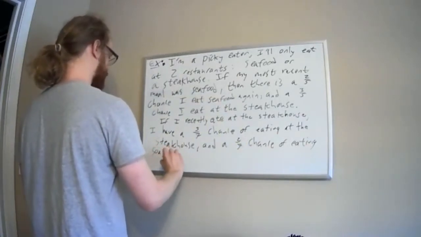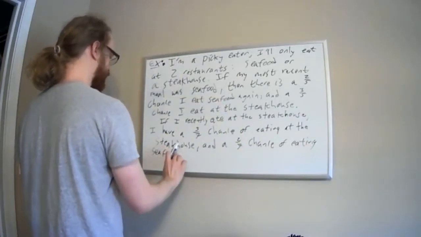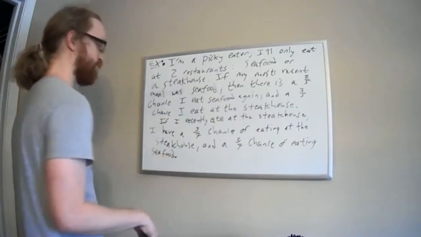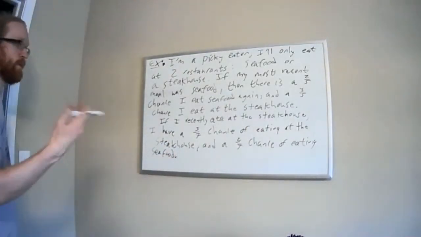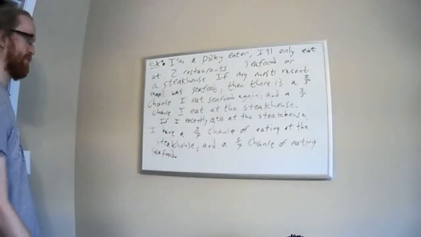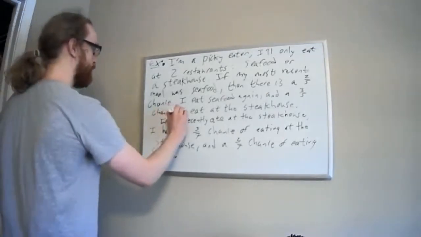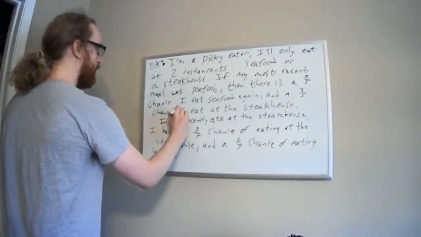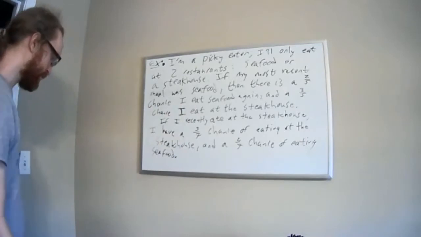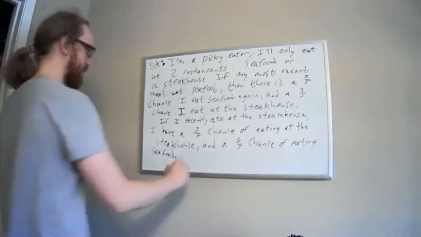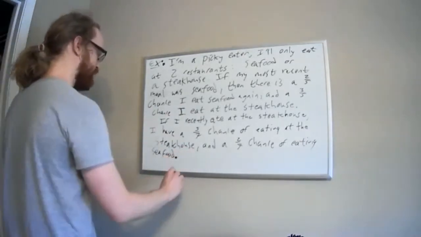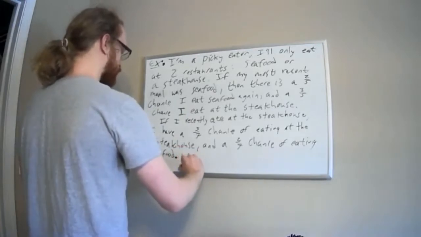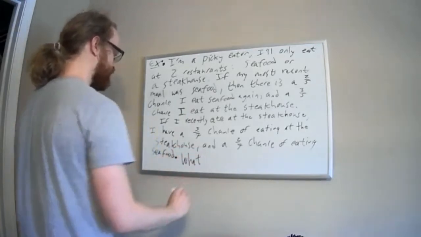So we're basically asking what the likelihoods are that if I've eaten at one restaurant, my next trip will be at one of these 2 restaurants. What are the odds of me transitioning from one restaurant to another, if you will. So this is our situation. And here's the probability question that we'll try to solve. But in the process, we'll also find the transition diagram and the transition matrix.